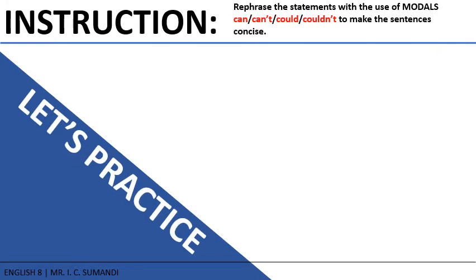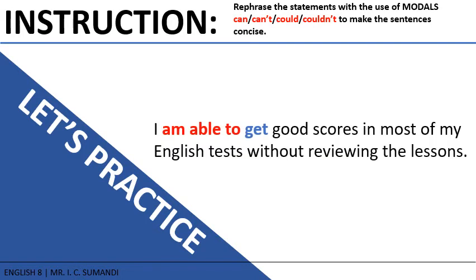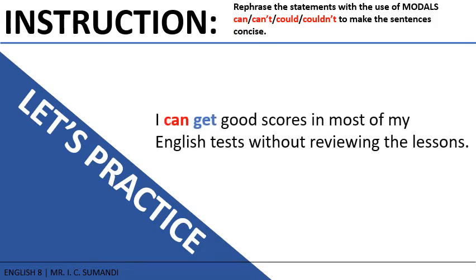Let's give it a try. Rephrase the sentences by replacing the red words with can, can't, could, couldn't to make them short and concise. Let's have number 1. I am able to get good scores in most of my English tests without reviewing the lessons. To make this statement concise, let's use the modal can. I can get good scores in most of my English tests without reviewing the lessons.